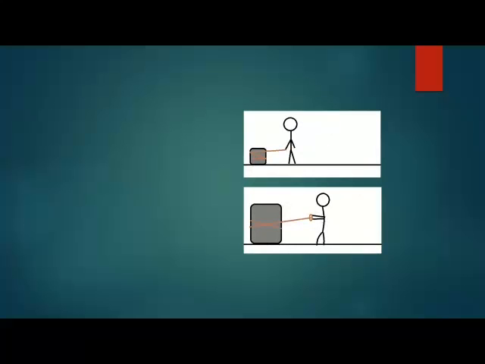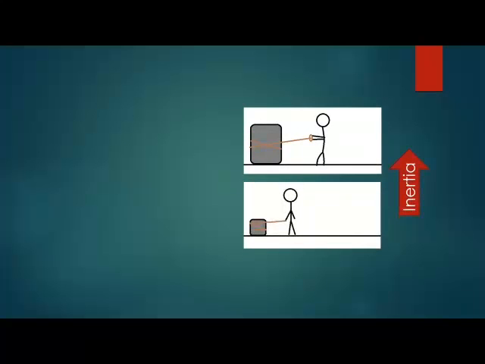An object with less mass should be easier to move than an object with greater mass. The more mass an object has, the more inertia it has, so it takes more force to move it. Pulling an object carrying greater mass will seem more difficult than pulling an object carrying less mass, since the object with more mass will be more resistant to change in motion. So, the object with greater mass has more inertia than the object with less mass. The more mass an object has, the more inertia the object has. So when more people get into a car, then the car has more mass, thus more inertia.